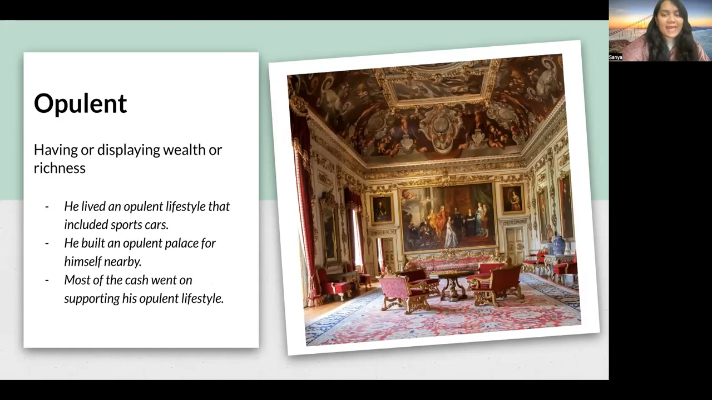Opulent. Any structure, any building, any person can lead an opulent lifestyle. If something reflects wealth, richness, or use of a lot of money, we say it's opulent. Someone's lifestyle can be opulent, a palace or a building can be opulent, right? So, opulent is anything requiring or using a lot of wealth or displaying richness, just like this room here, so opulent.